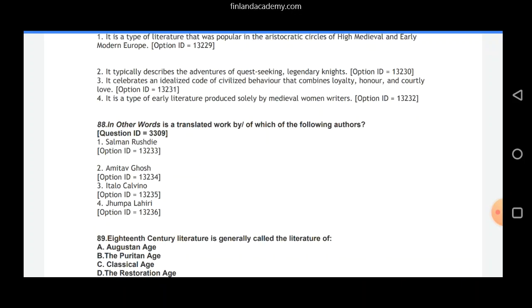Question 88. In Other Words, is a translated work by or of which of the following authors? 1. Salman Rushdie, 2. Amitav Ghosh, 3. Italo Calvino, or 4. Jhumpa Lahiri. The correct answer is option 4, that is Jhumpa Lahiri. It is a memoir where Jhumpa Lahiri tries to work on identity issues, trying to search her own self, where she also reveals a lot about her life, especially about the time when she moved to USA from Italy with a Spanish husband and children. So option 4, that is Jhumpa Lahiri, is our correct answer.